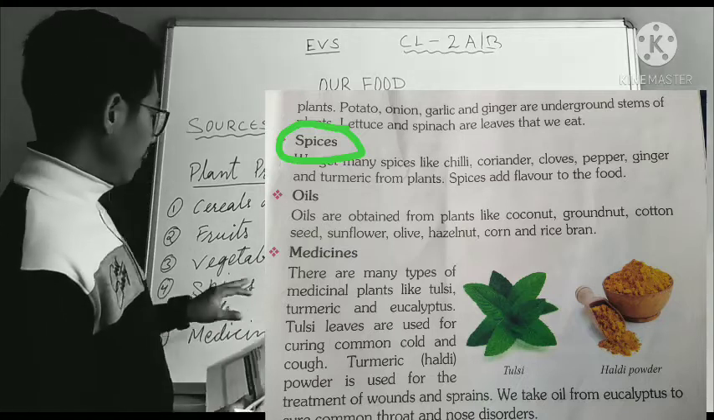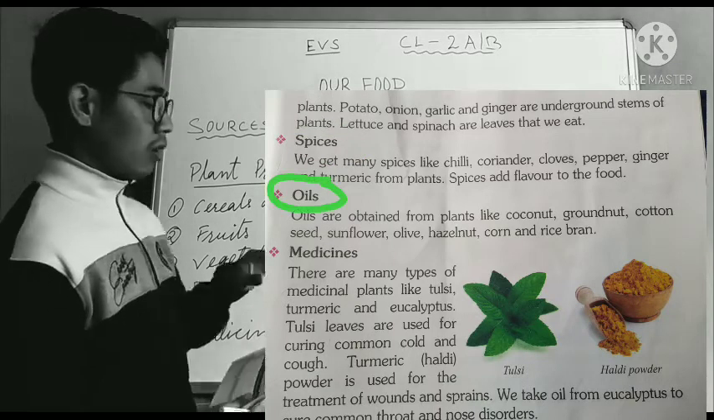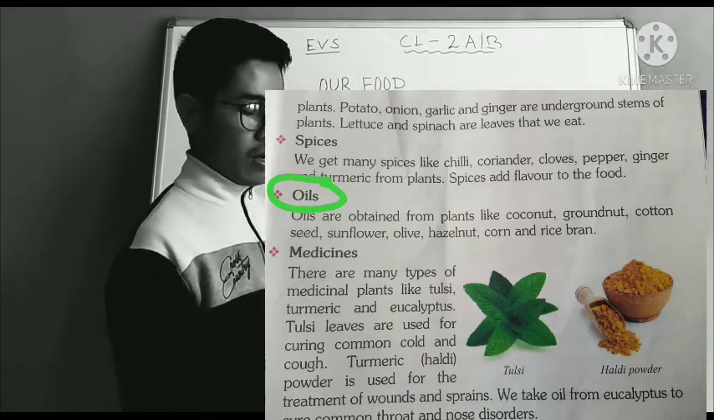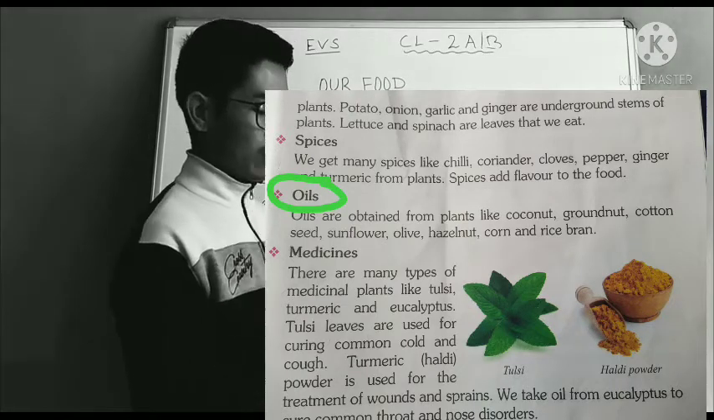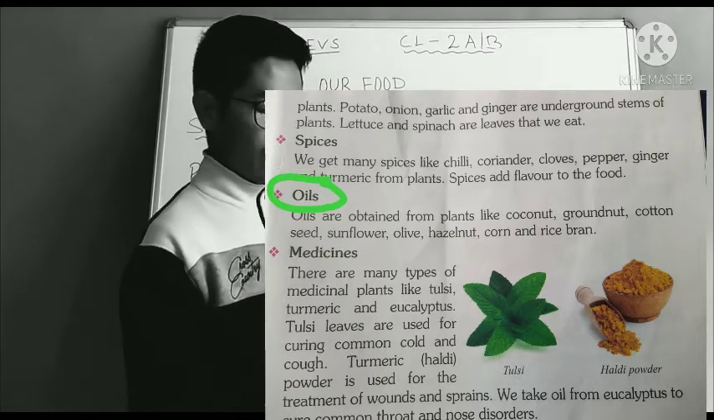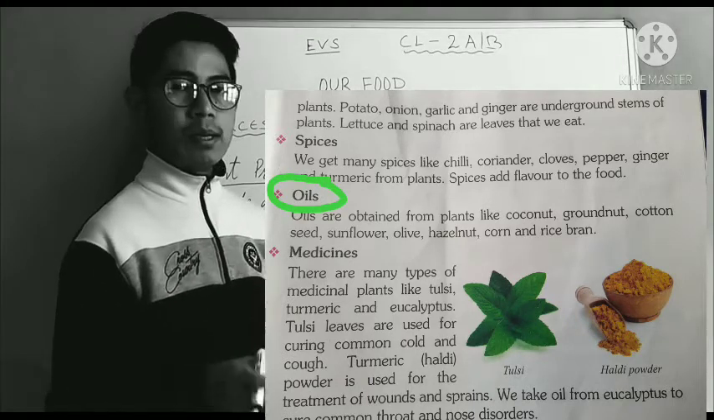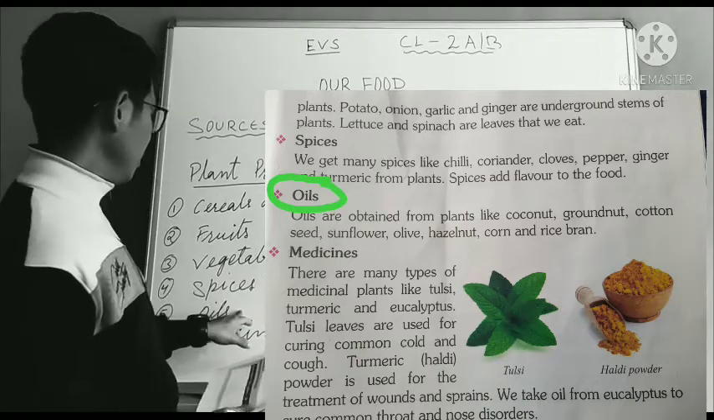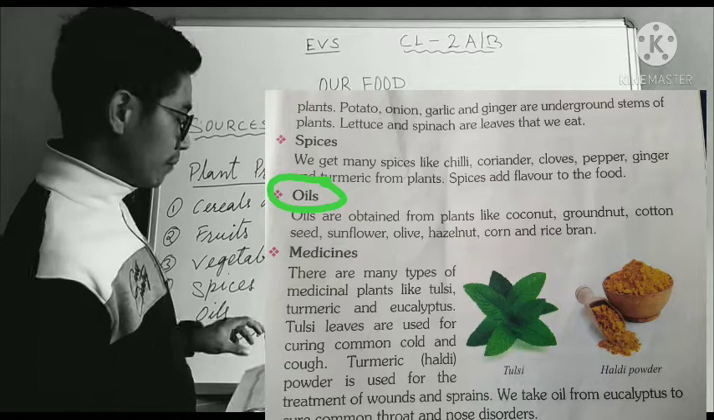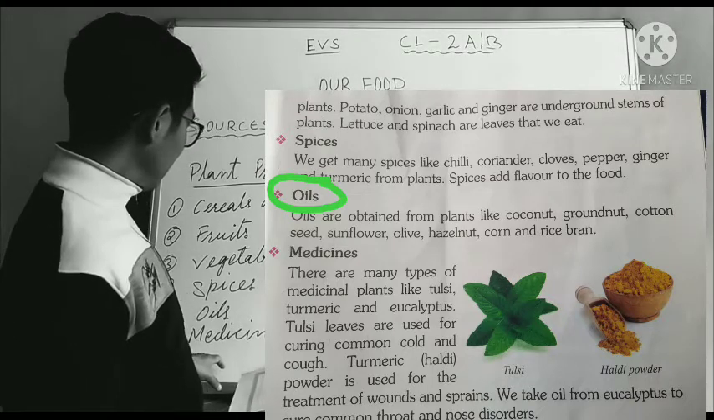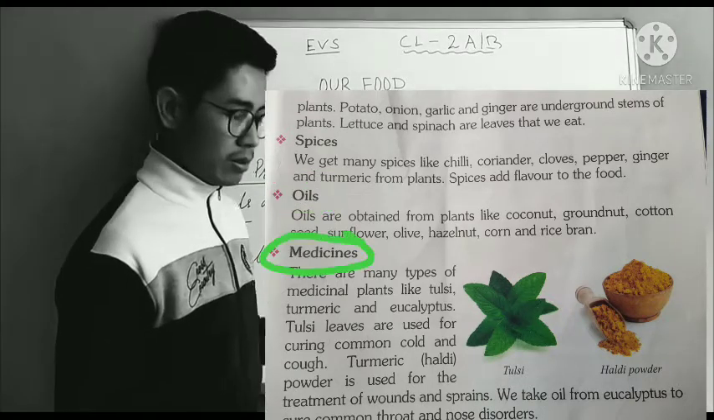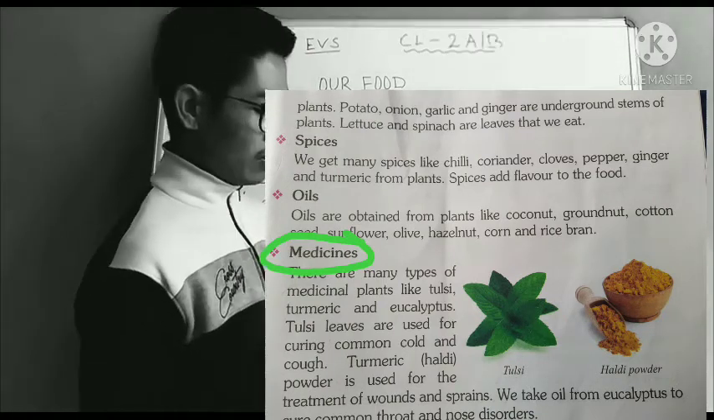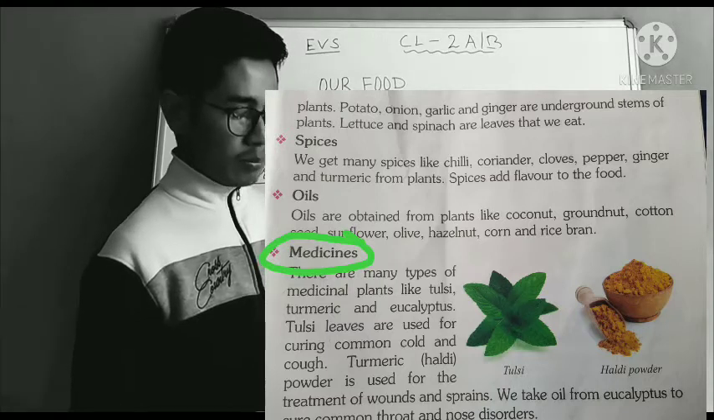And then oils. Oils are obtained from plants like coconut, groundnut, cottonseed, sunflower, olive, hazelnut, corn and rice bran. These all are plants, and from these plants we also get oils. Now the last thing we get from plants: medicines. There are many types of medicinal plants like tulsi, turmeric and eucalyptus.